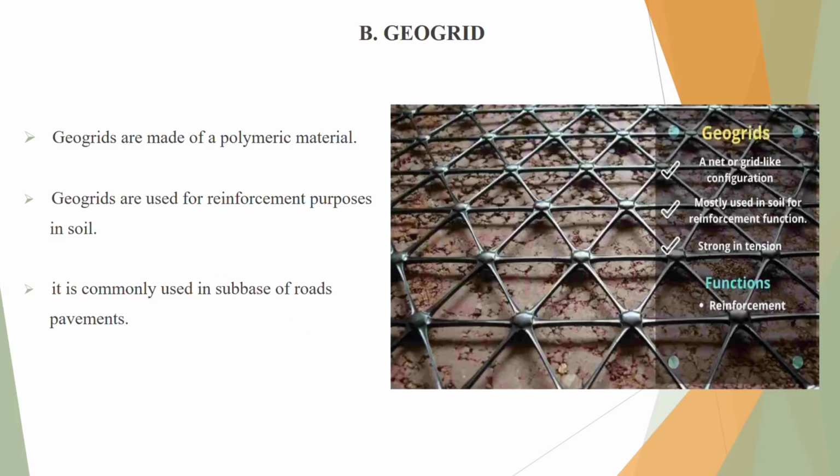Geogrid. Geogrids are made of a polymeric material. Geogrids are used for reinforcement purpose in soil. It is commonly used in subbase of road pavement. The function of the geogrid is reinforcement.